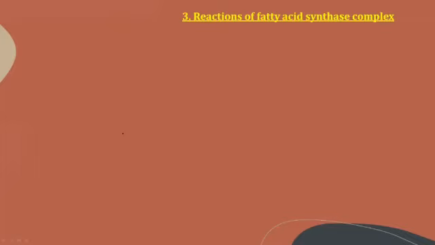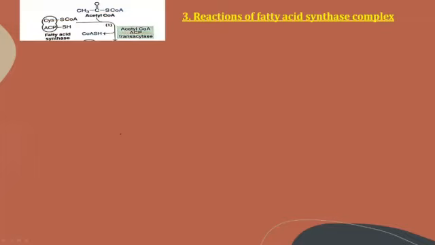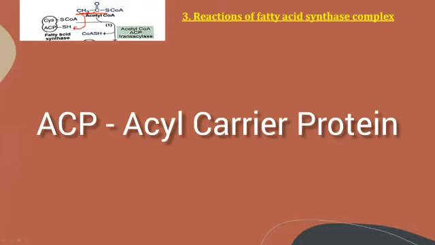Coming to the reactions which are taking place, the first step involves acetyl-CoA. We know that acetyl-CoA is a 2-carbon compound, and it is transferred to the ACP of fatty acid synthase.